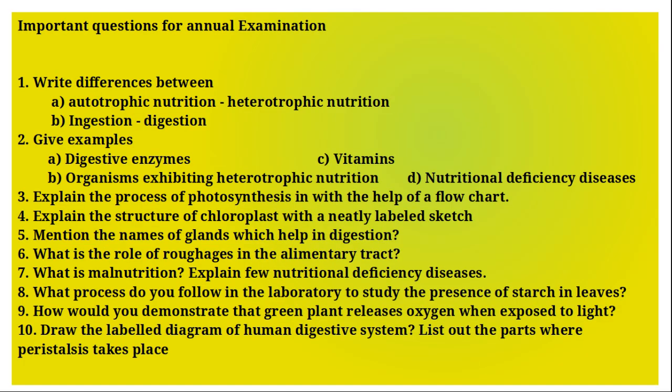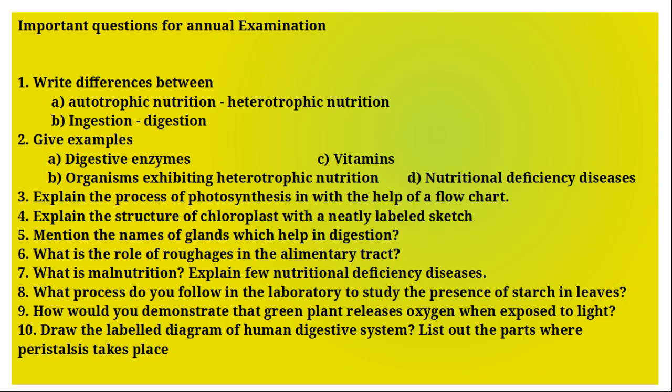There are important questions for the annual examination. Write the differences between autotrophic nutrition and heterotrophic nutrition, ingestion and digestion. Give examples: dietary enzymes, vitamins, organisms with heterotrophic nutrition, nutrition deficiency diseases. Explain the process of photosynthesis with a flow chart. Explain the structure of chloroplasts with a neat labeled sketch.